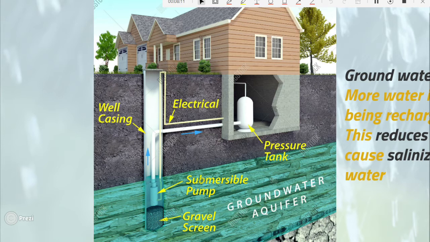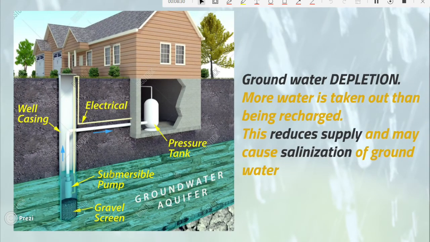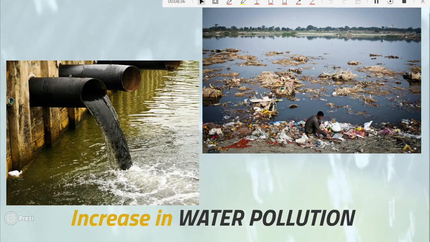So you can see from the picture there, a well has been established, or pipes have been inserted into the underground aquifers, and water is being drawn. And as you can expect, there's a huge increase in population, and people need water, and therefore more water from underground is being extracted, and yet there is very little rainfall that can recharge this water back into the underground aquifers.